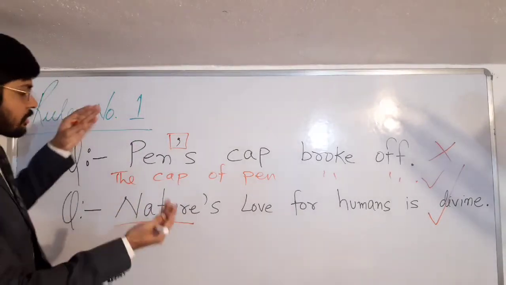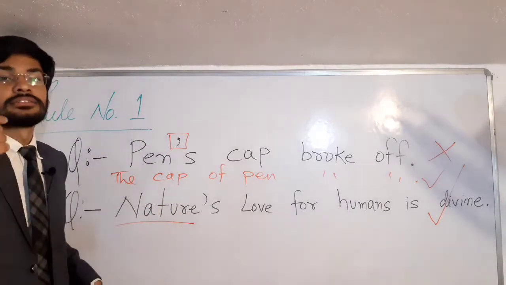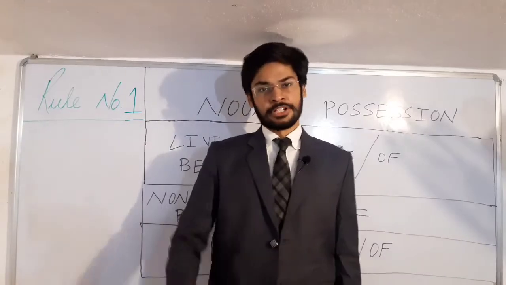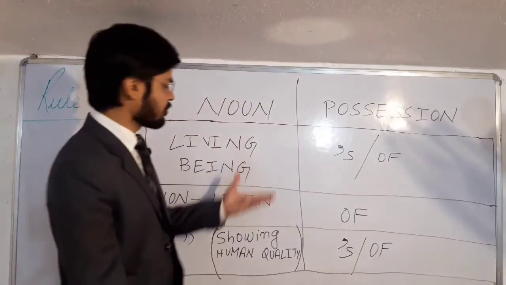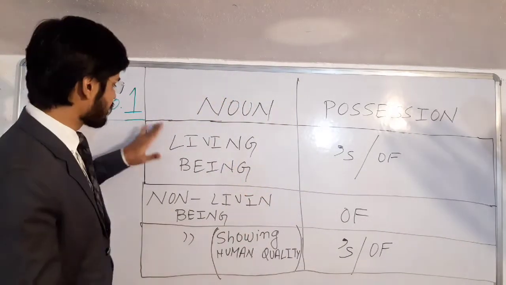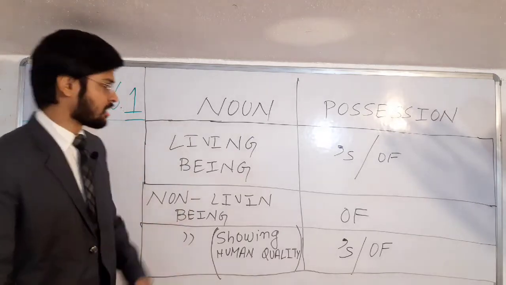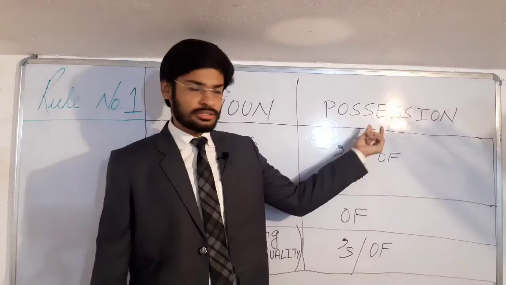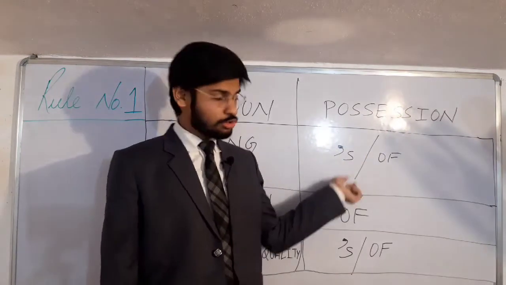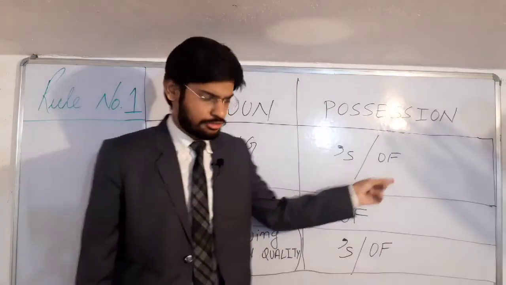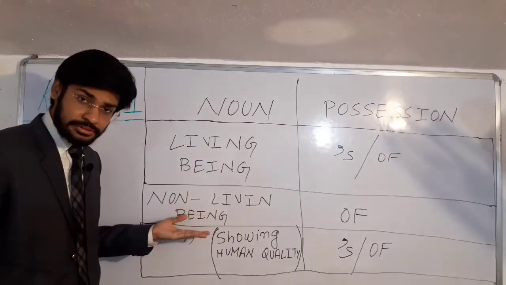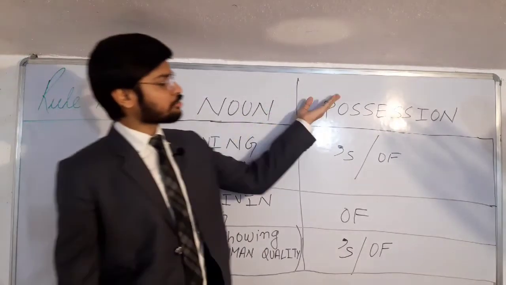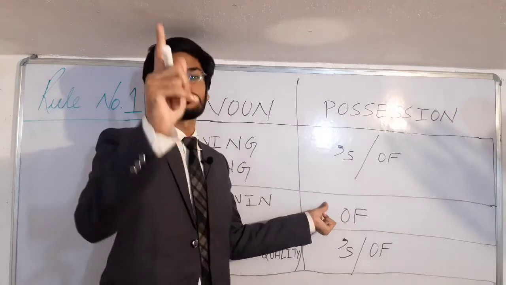So students, first please note down the question, then I'll tell you the rule. I have mentioned the table, or say the rule, on which I told you the previous questions. See, if the noun is a living being, then to show possession, we may use apostrophe s or of also. If the noun is non-living, nirjeev, then to show possession, we can only use of.